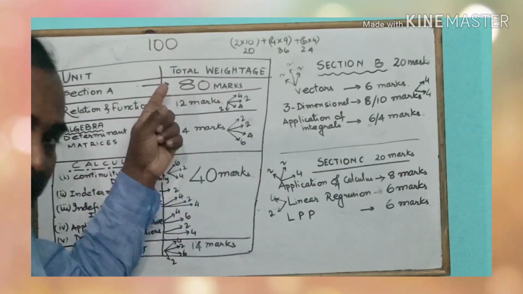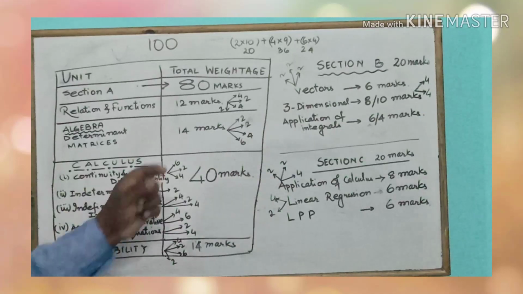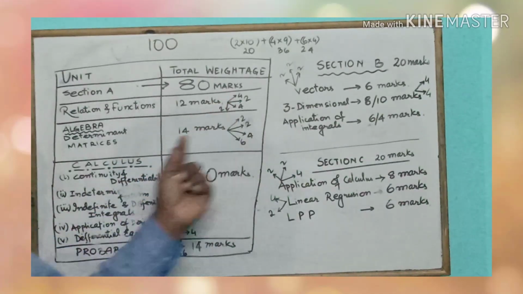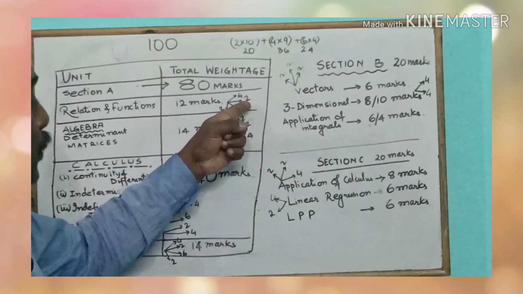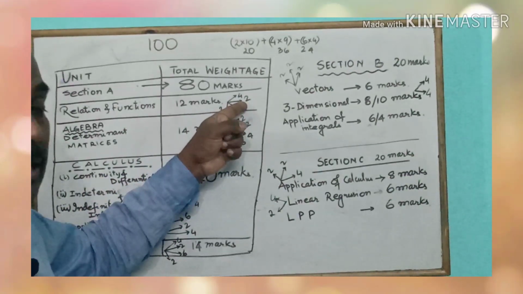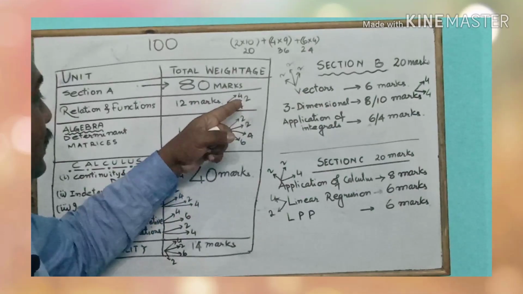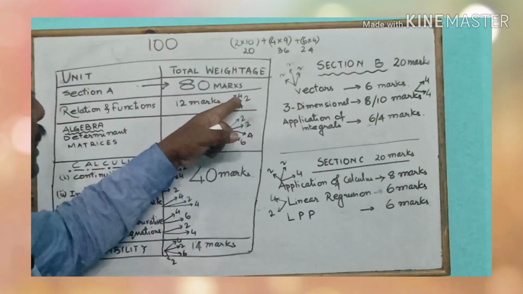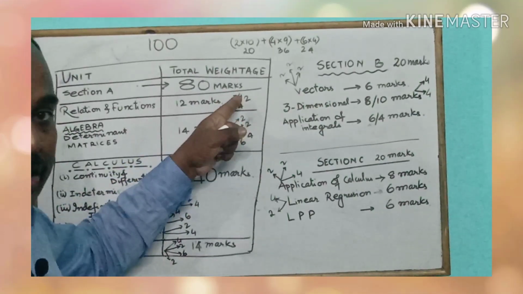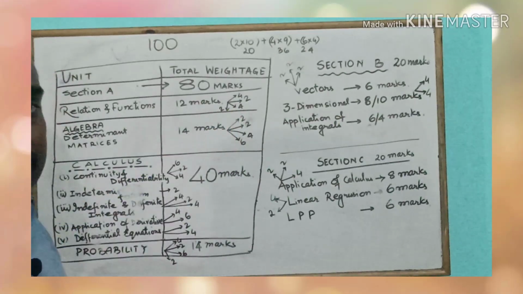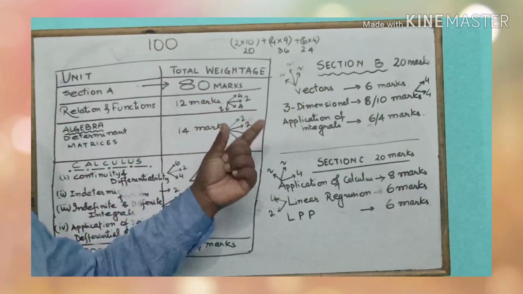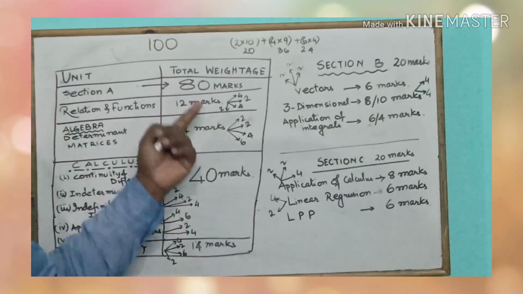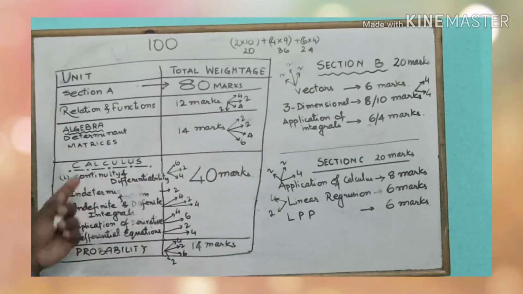A 2 marks question could be from binary operation, and the 4 marks questions could be one from the inverse function, and one on a type of relation, or to prove any given function. This is all about relation and function.